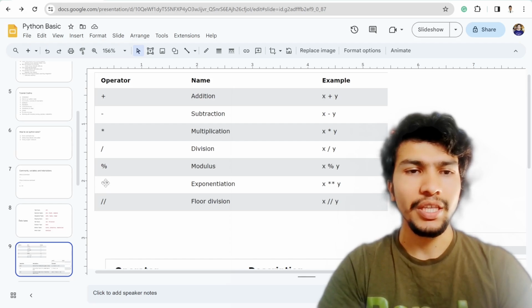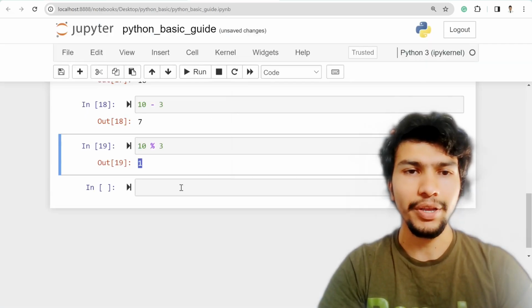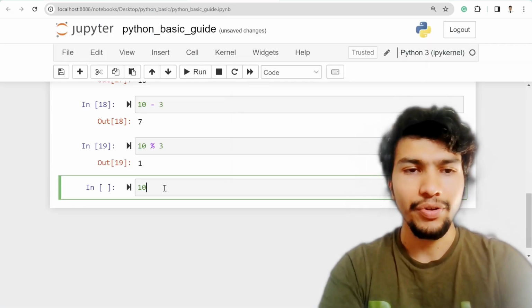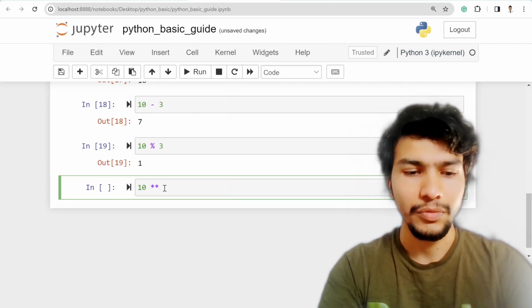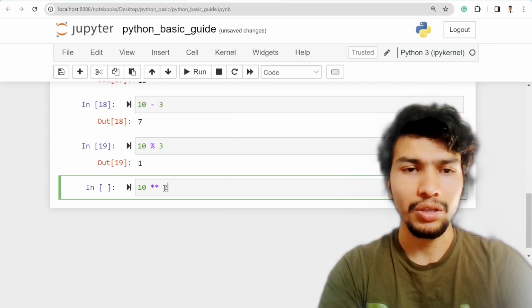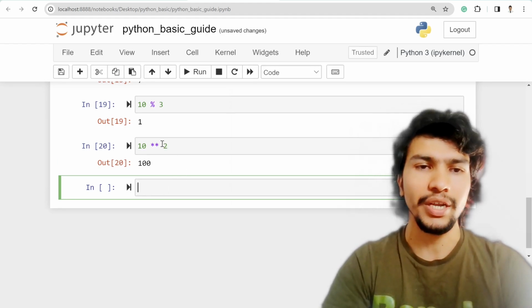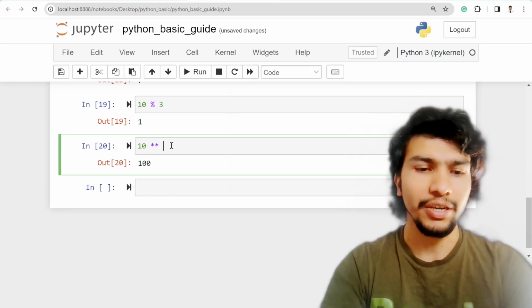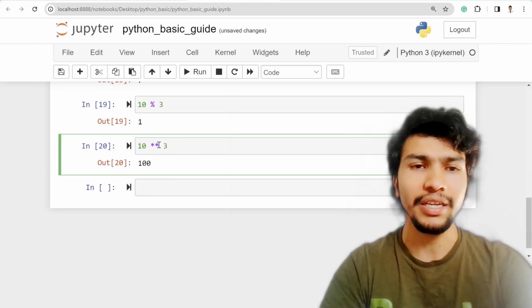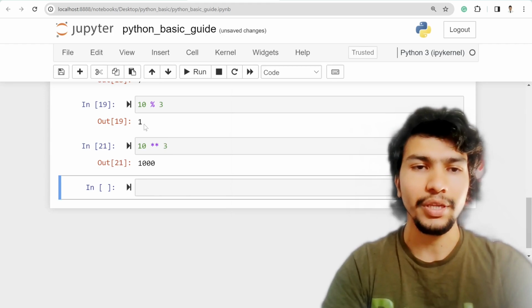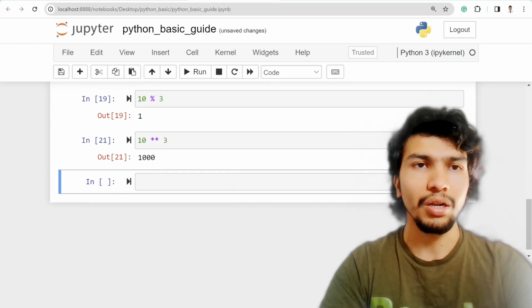The double asterisk is for power. For example, 10 to the power 2 is 100, which means 10 into 10. And 10 to the power 3 means 10 into 10 into 10, which is 1000. Okay, so that's all.